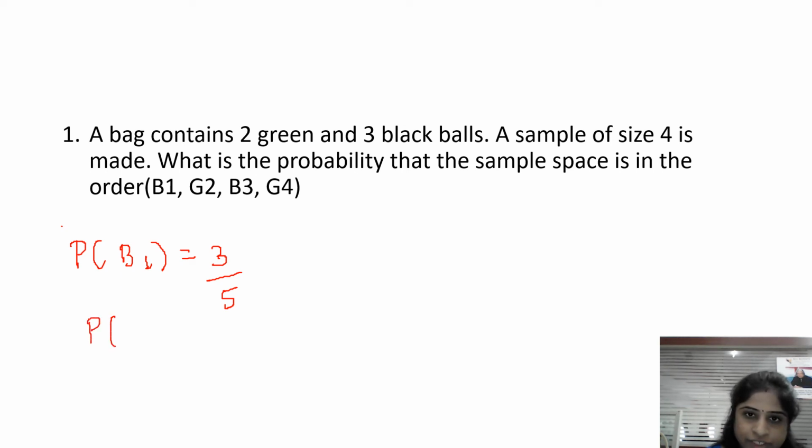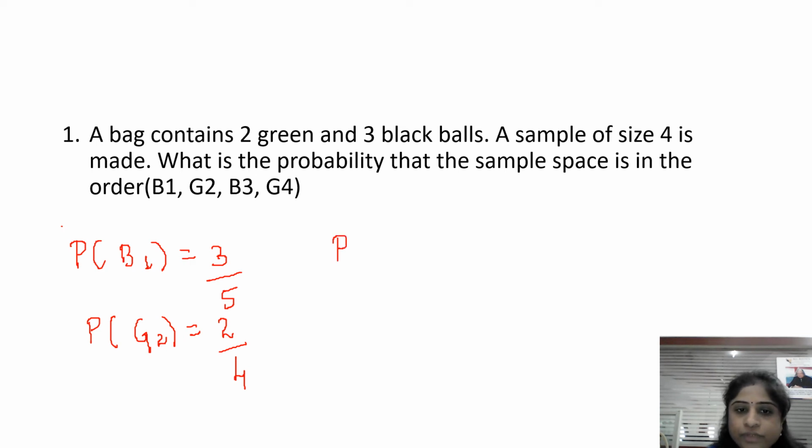And probability of choosing the next, what they have given, second ball should be green color ball. So just as G2 I'll write. So second ball is green color. How many green color balls are there? So it is 2. Now how many balls are left out? Because first already one ball is chosen. So among 5 balls, one ball is already chosen. So I'll be left out with only 4 balls. So I'll be telling G2 as 2 by 4.